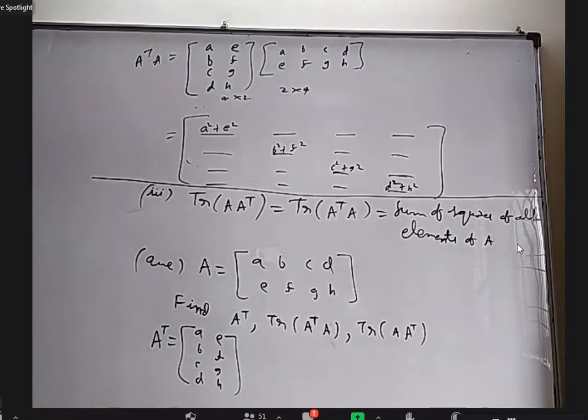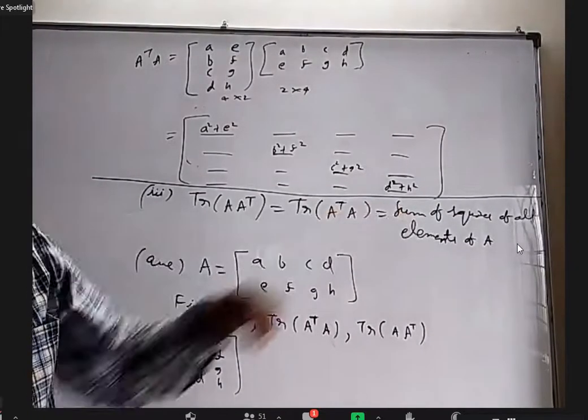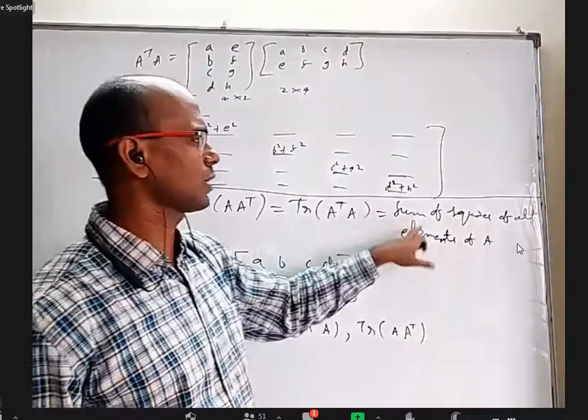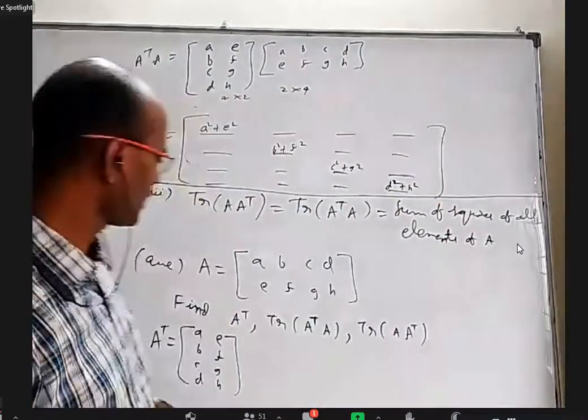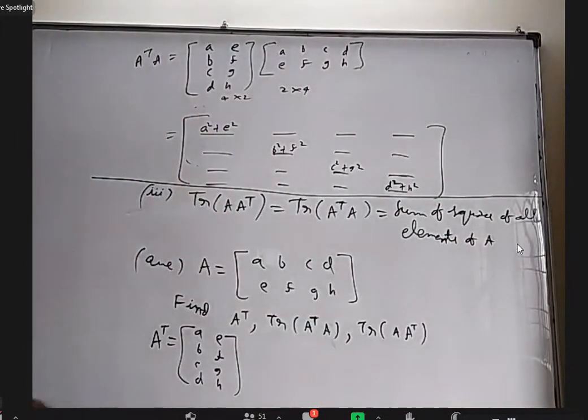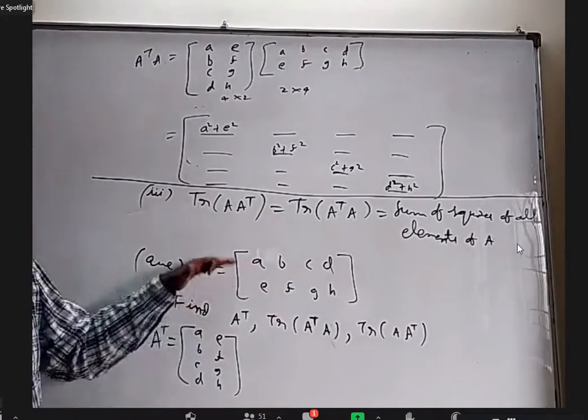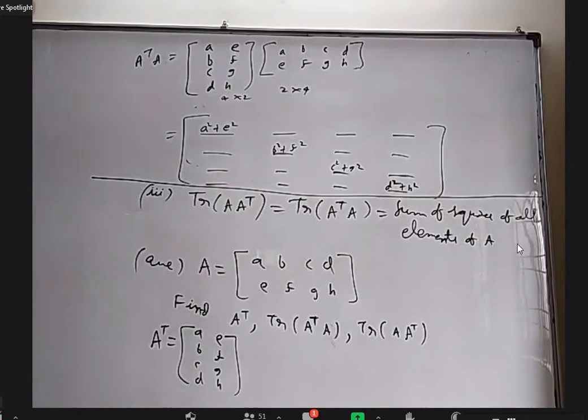Okay, so this Roman 3, I want everybody to write this statement. Trace of A into A transpose equal to trace of A transpose into A equal to sum of squares of all elements of A. Write that. And as a proof of that, we are doing it through a question. For that only I gave this question. So write this question, write this, and write this.